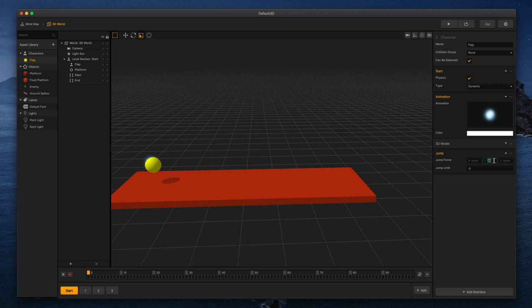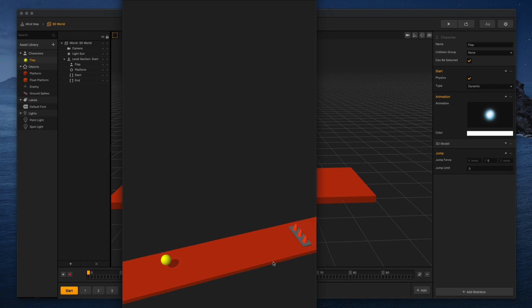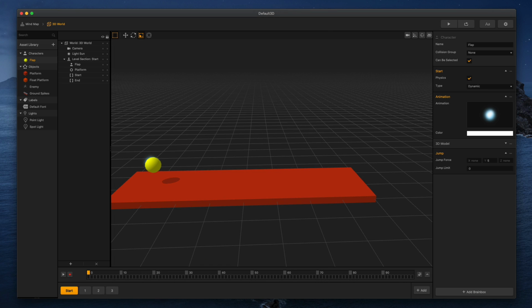Now, I could turn this down. I could turn this down to 5, for example, and then now, boom, we're not gonna jump very much, but just enough. I don't even know if I can get over that one though. Nah, probably can't. All right, so yeah, that's probably not gonna work, right? But I'm gonna show you guys a huge hack when making games.